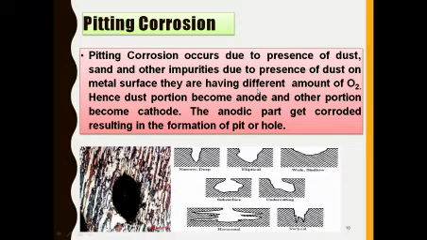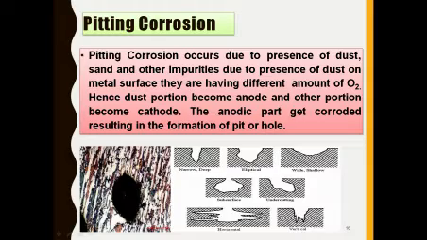Due to dust on the metal surface, there are different amounts of oxygen, hence the dust portion becomes anode and the other portion becomes cathode. The anodic part gets corroded, resulting in the formation of a pit or hole. This type of corrosion occurs in the presence of sand or dust.